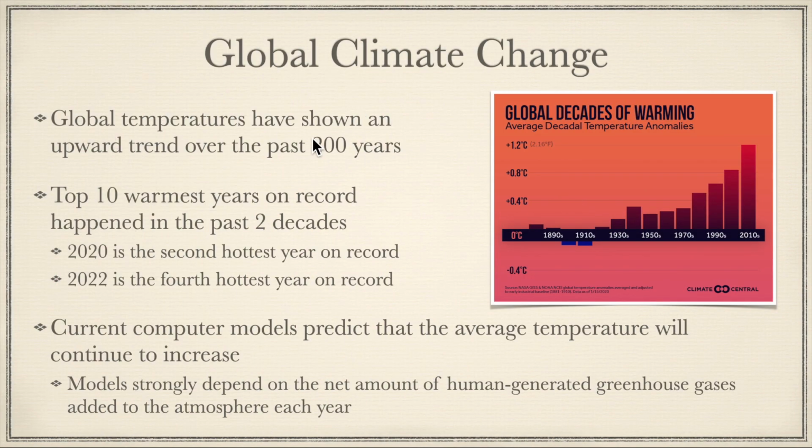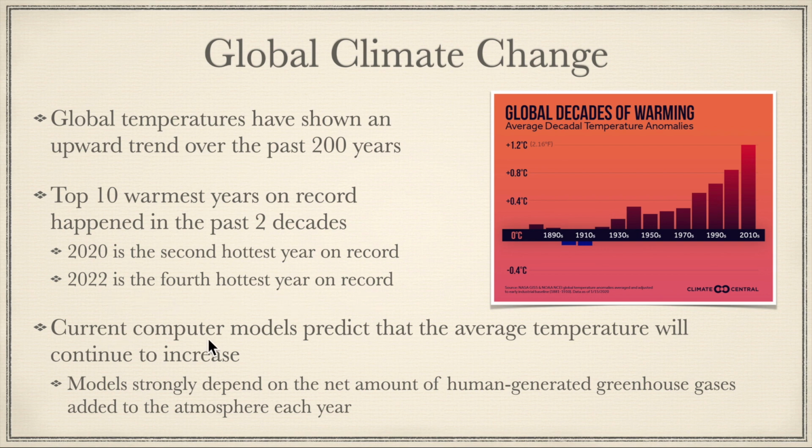Now, global climate change. Global temperatures have shown an upward trend over the past 200 years. And the top 10 warmest years on record have all happened in the past 2 decades. So in the past 20 years, we have had the 10 warmest years on record. Now, a couple of examples. 2020 was the 2nd hottest year on record, and 2022 is now the 4th hottest year on record.